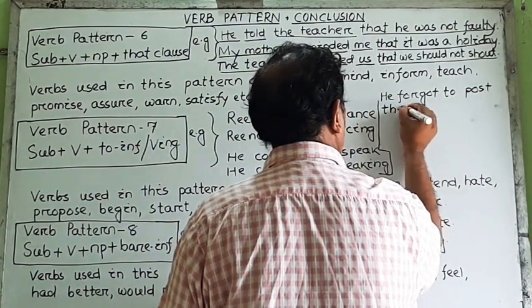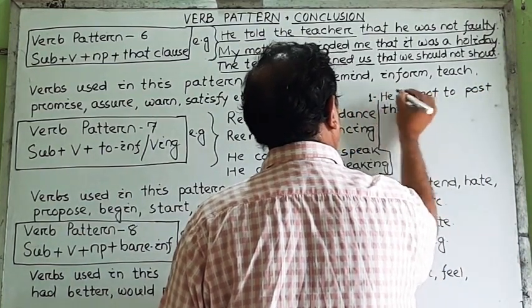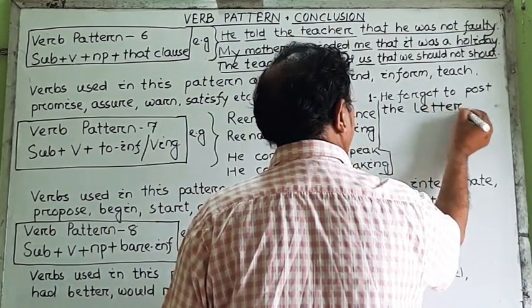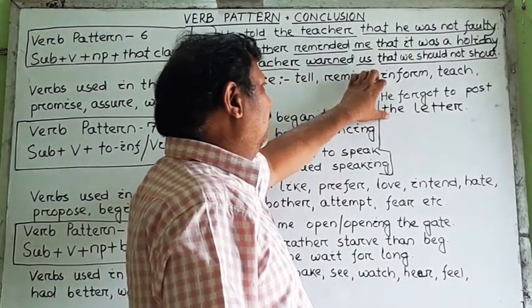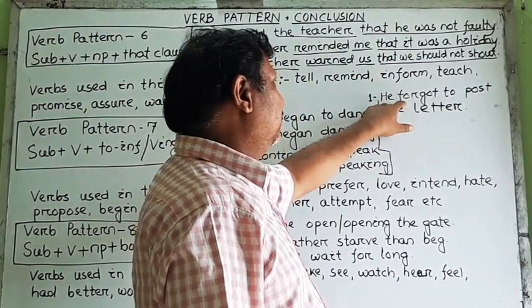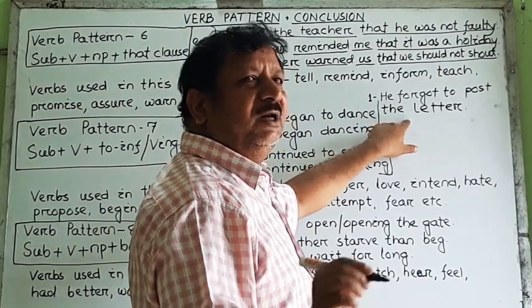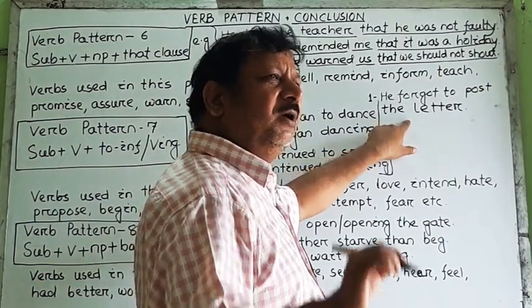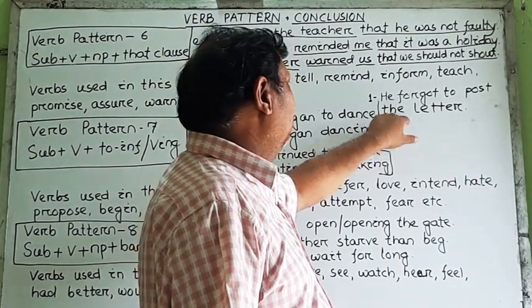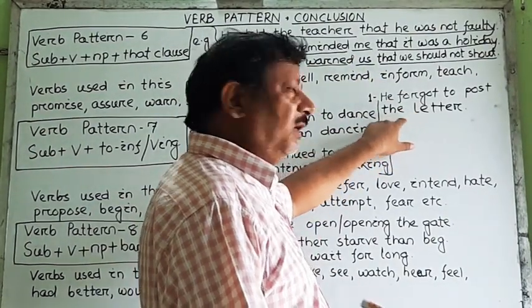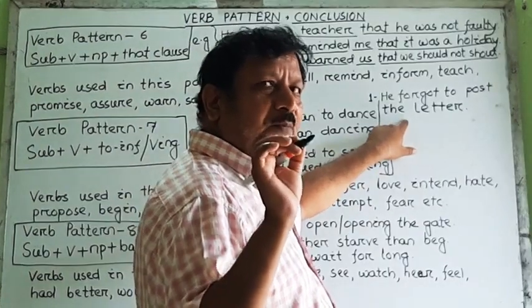See, in this case, the sentence gives us the meaning that actually he did not post the letter. He forgot about posting the letter. So, he forgot to post the letter means he did not post the letter.